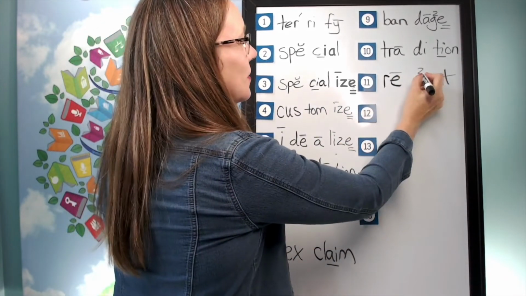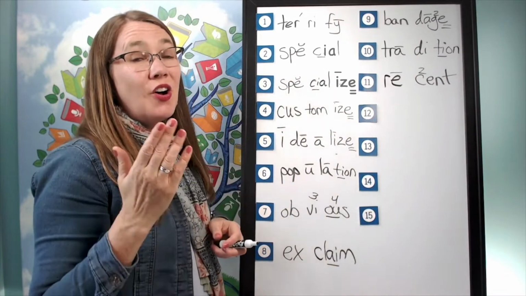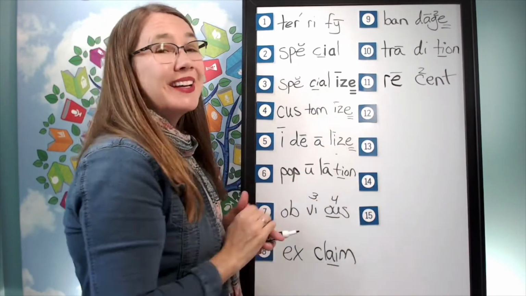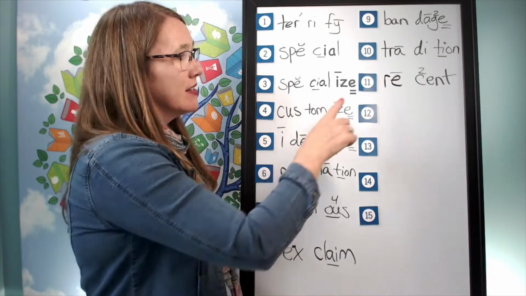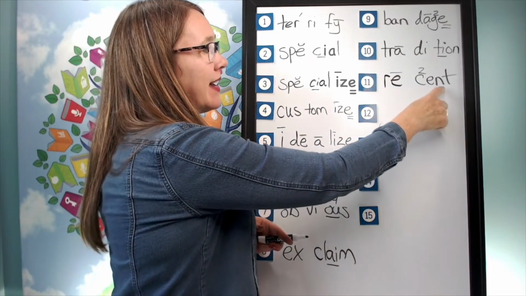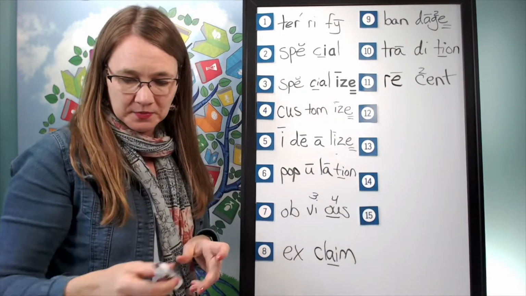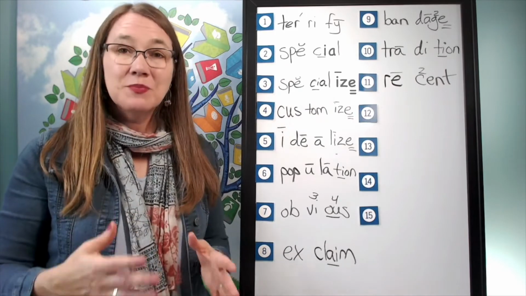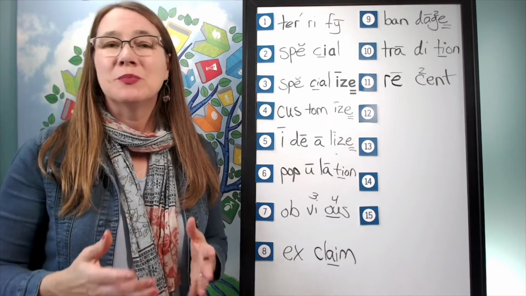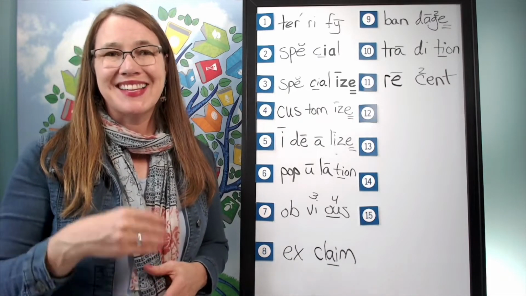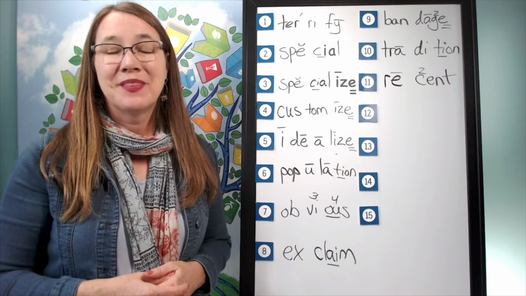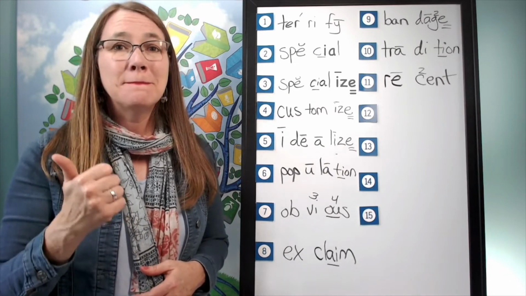The second. Why? The C always softens to s when followed by an E, I, or Y. Let's read it. Recent. The next word is completely. We are completely finished. Go ahead and say completely. How many syllables? 3.